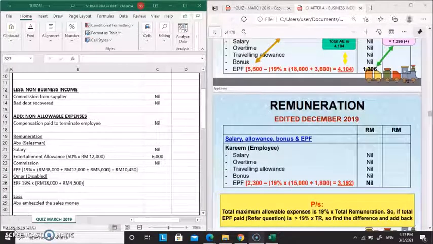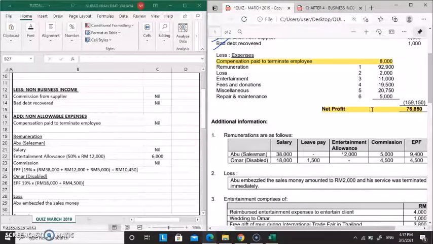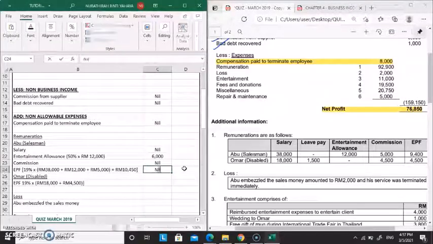And then for the EPF part, okay, EPF we are going to calculate by using the formula. So when we calculate using the formula, we are going to get 10,450. So we are going to compare with the EPF paid in the question. Okay, as you can see, the EPF paid in the question is less than the formula. So we are going to put nil here. However, if the amount paid is greater than the formula amount, we are going to find the difference and add back the amount here.